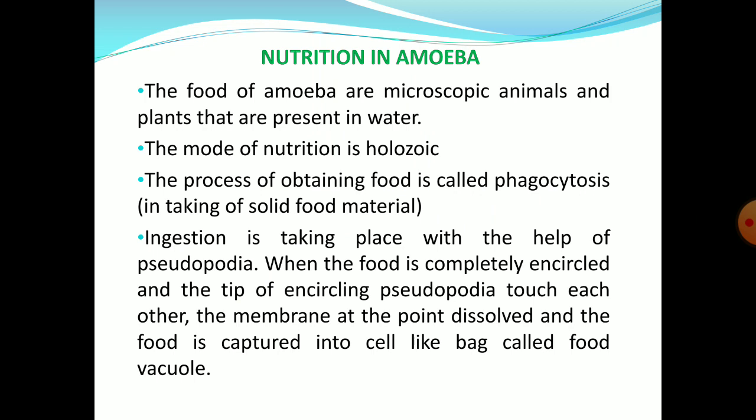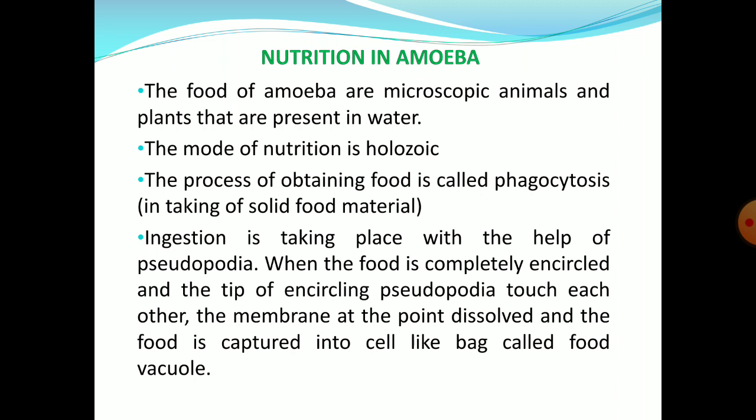As we know, amoeba is a microscopic animal present in fresh water, and the food of amoeba is microscopic animals and plants smaller than amoeba. The mode of nutrition in amoeba is holozoic, and the process of obtaining food is called phagocytosis. Why? Because it takes solid food.